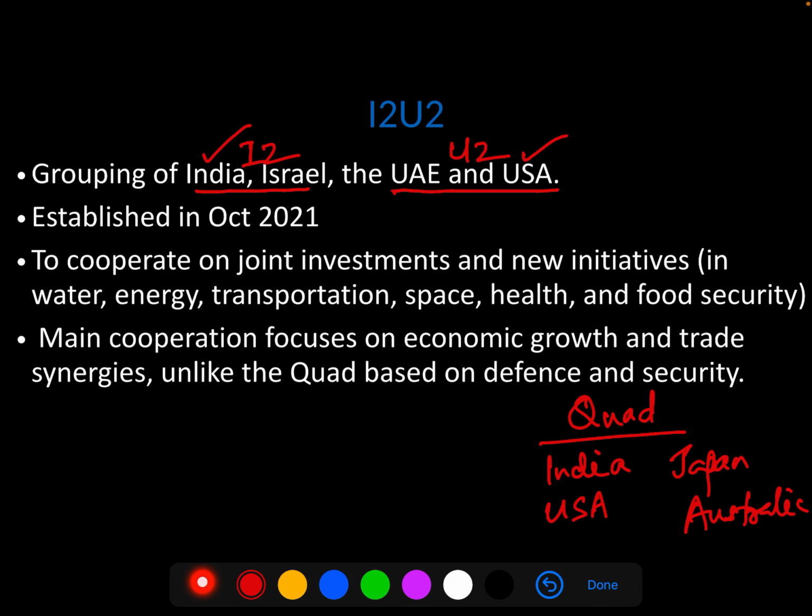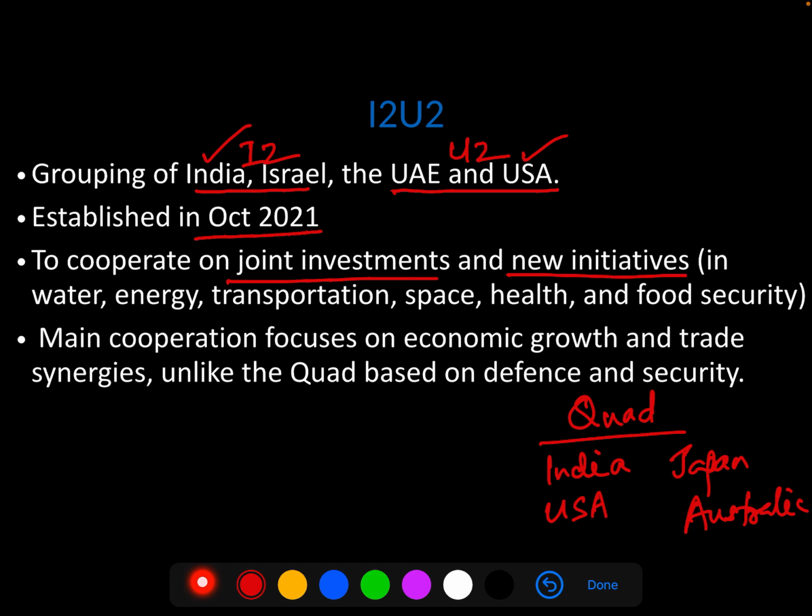Mind you, the Quad is formed with the intention of being a defense and security organization. We will go on to find that the intentions of I2U2 are entirely different. I2U2 was established in October 2021 and it intends to cooperate on joint investments and new initiatives in water, energy, transportation, space, health and food security.